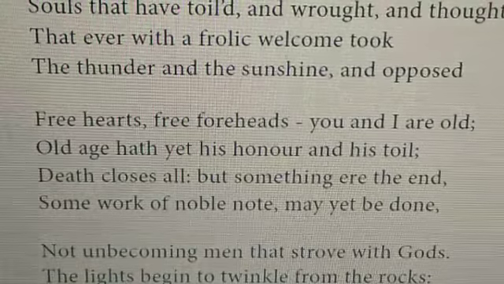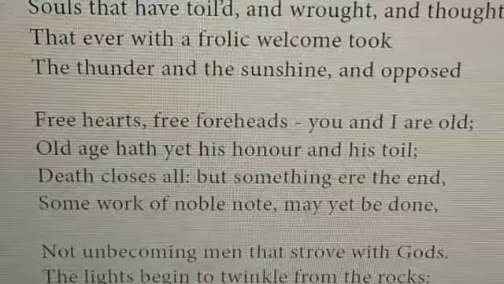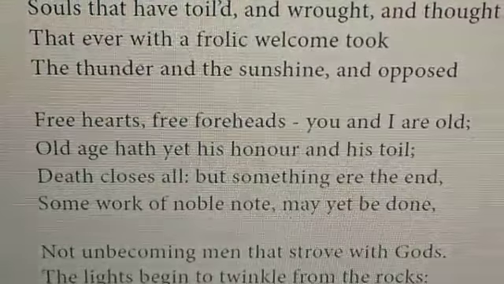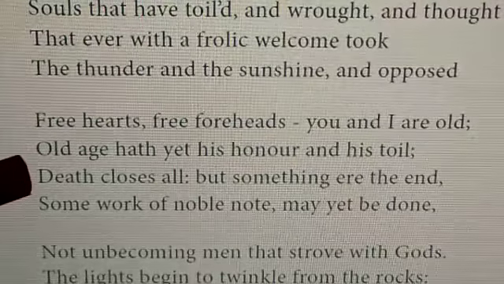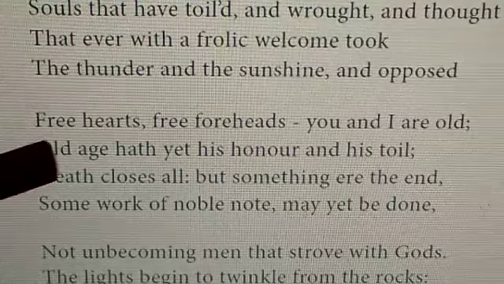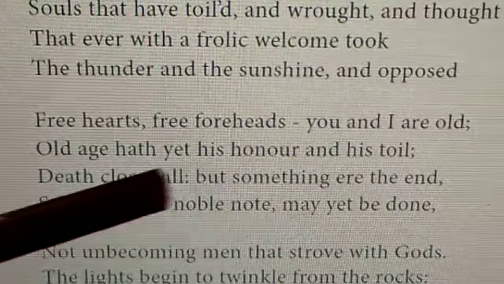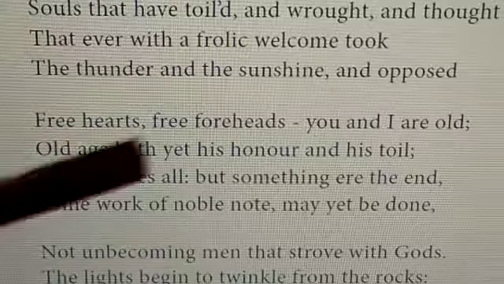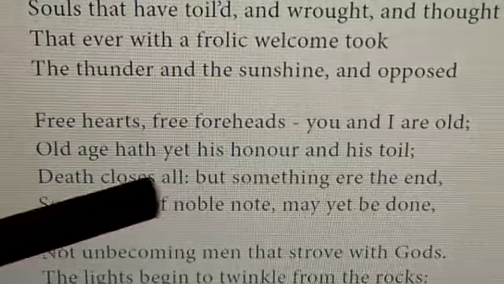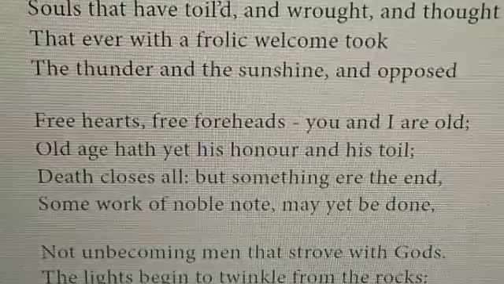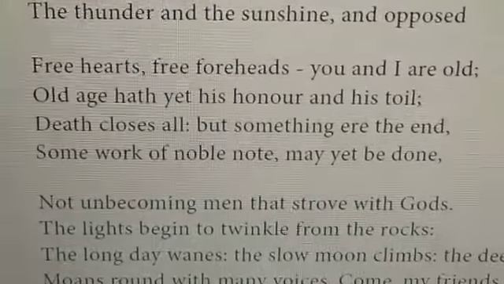Then you see here, next lines 50 and 51. "Old age hath yet his honor and his toil, death closes all." So death closes all, it is personification. Death is personified.